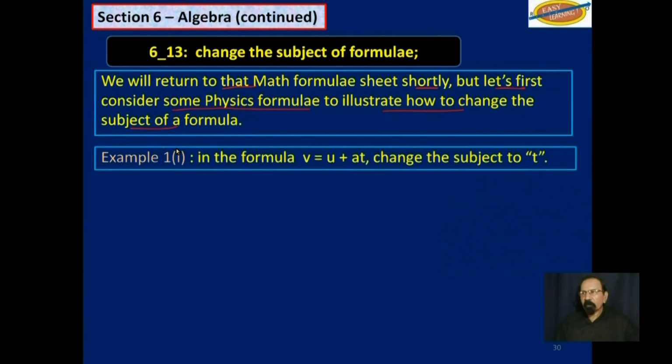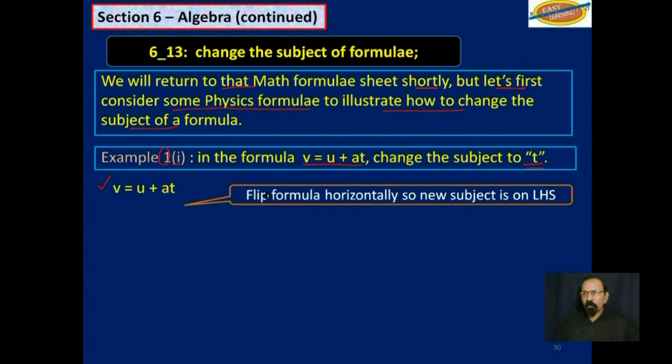We will begin with example 1, part 1. In the formula, V is equal to U plus AT, change the subject to T. So that's the formula. First thing we will do, we will flip the formula horizontally so the new subject is on the left-hand side. That is to say, this T appears on the left-hand side along with other things. So it becomes U plus AT is equal to V. That is the same formula as we had up here.